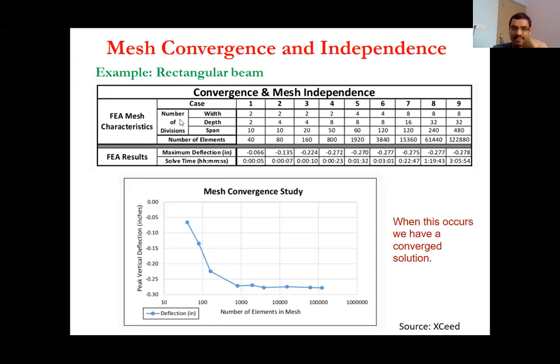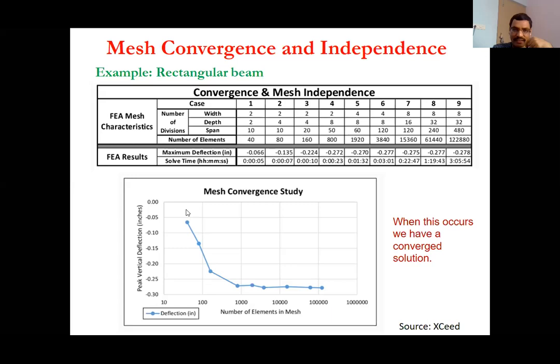So basically the number of divisions across each length, and then overall the number of elements. Now you see you are going from 40 to 80 to 160, and in case 9 it has gone to 1,22,880.